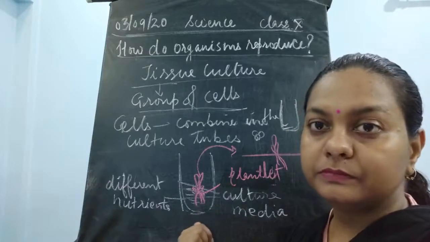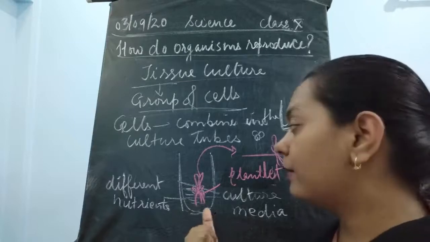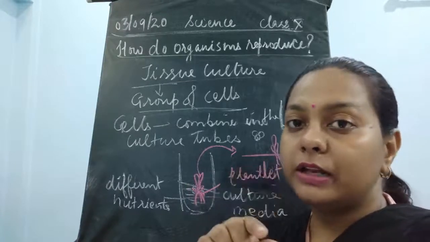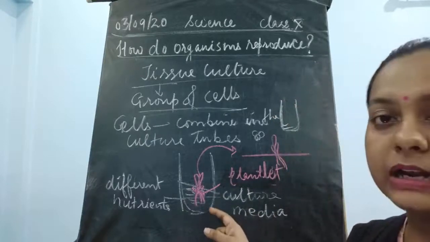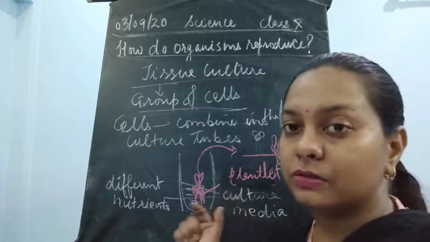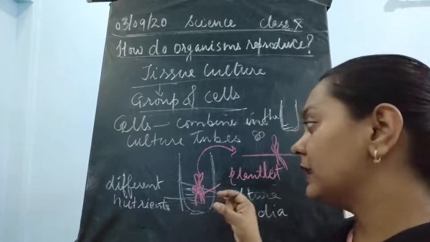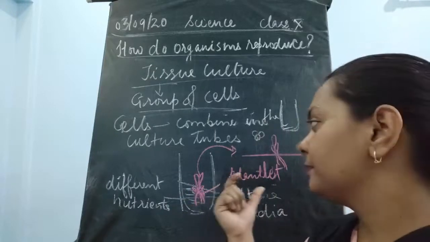Okay children, now what next do we have to do? We have to just monitor the growth of this small tissue. Fine. When we are monitoring the growth of these small tissues, it is going to start developing, it starts its growth, and once it starts its development, we are going to take it out from this test tube and transfer it into a different place.